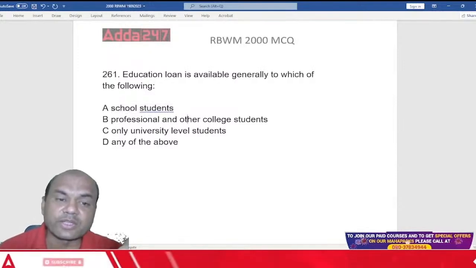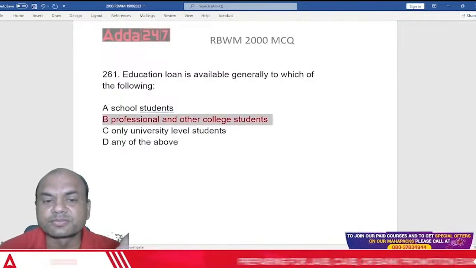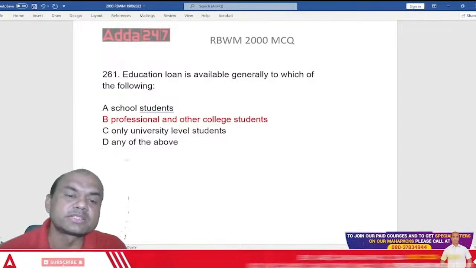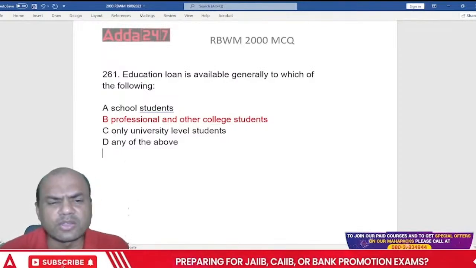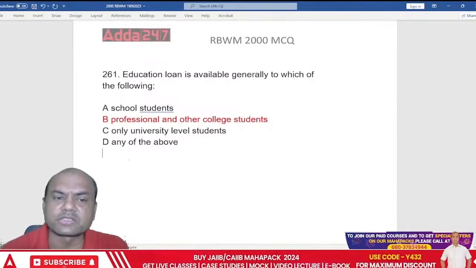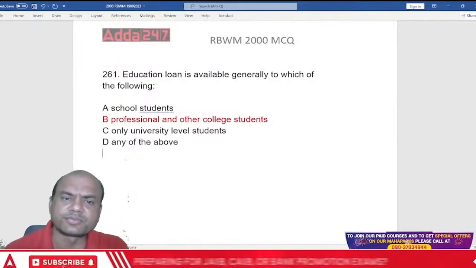So the right answer for this is what? This is professional and other college students. Okay. So education loan is given to these guys, professional and other college students. Only university level student, that's not the right answer. It can be to professionals also. Means CAs, they are also given the education loan.